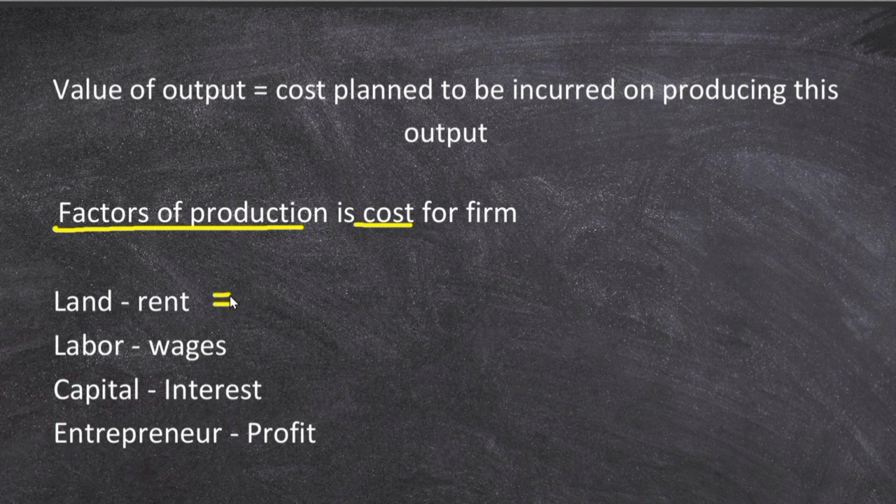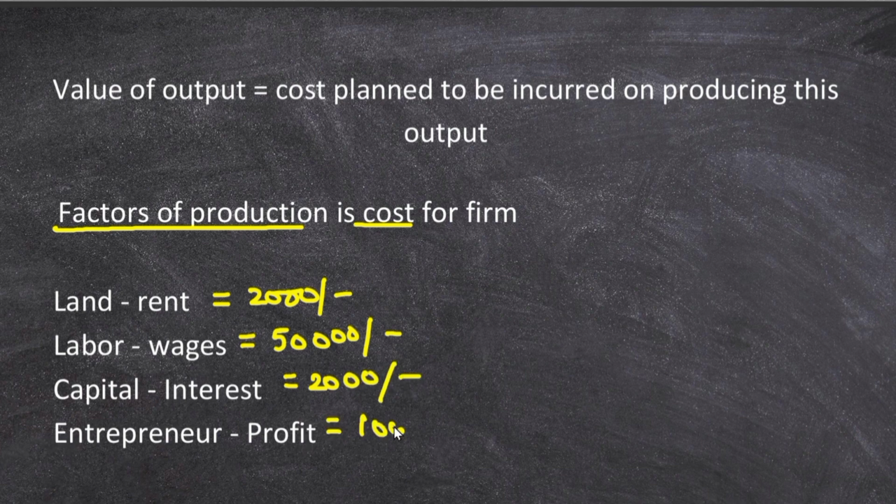Let's say rent is 2,000, wages is 5,000, and the firm has to pay interest to the capital. Let's say it is 2,000, and profit goes to the entrepreneur, so it's 1,000. So wages is 5,000, not 50,000. So a firm would pay this amount to factors of production, and for the firm it is a factor cost.